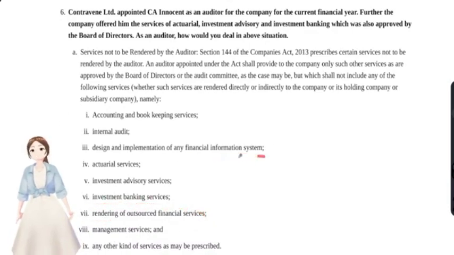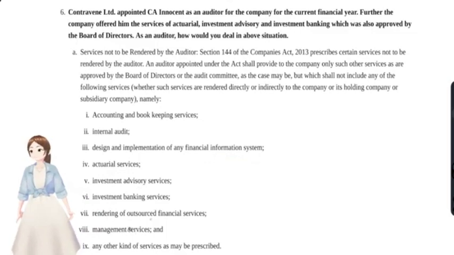You see, it might be indirect, so that's why I'm explaining what financial information system is. It might be an application like an ERP software, like an Oracle software, or an SAP. These were also a part and parcel of bookkeeping services. So the person who actually designs and implements that financial information system cannot be appointed as a statutory auditor.